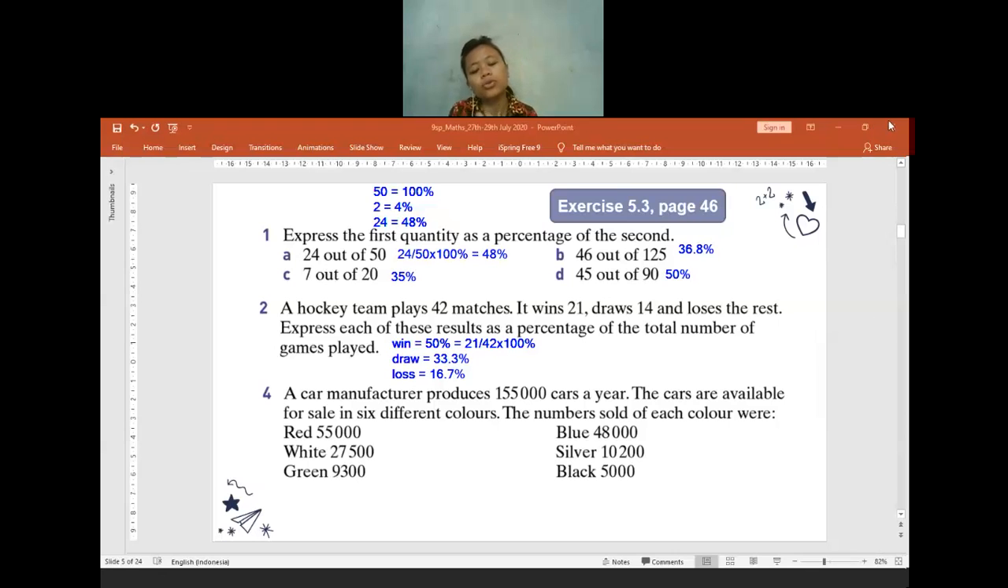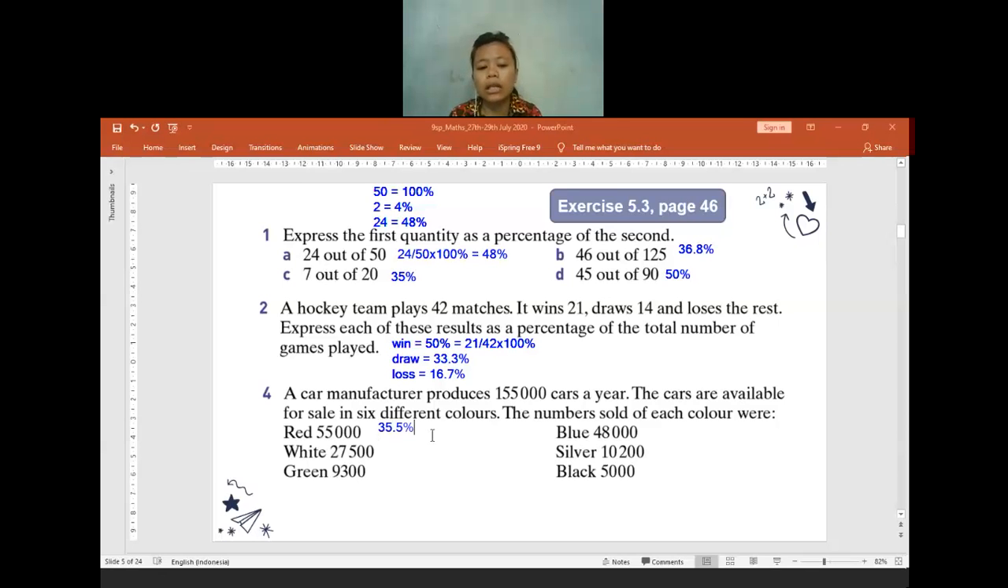A manufacturer produces 155,000 cars a year. The cars are available for sale in 6 different colors: red, blue, white, silver, green, and black. Can you help me find the percentage of the red cars? How many will it be? Can you repeat again, Crystal? 35.5. Oh yeah, 35.5.